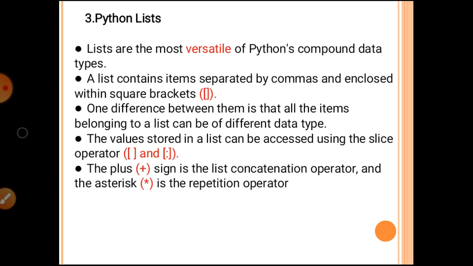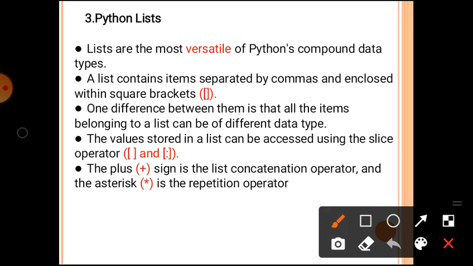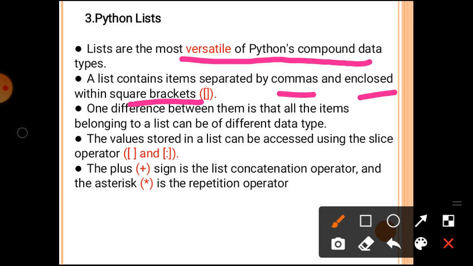The next data type is Python list. Lists are the most versatile of Python's compound data types. A list contains items separated by commas and enclosed within square brackets.